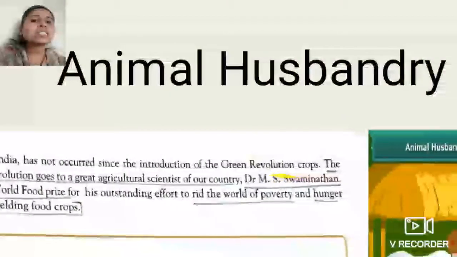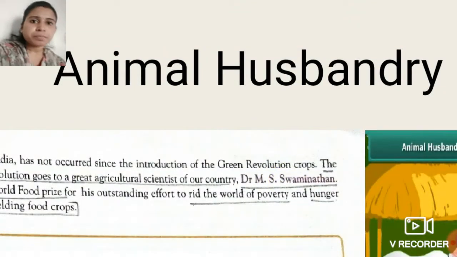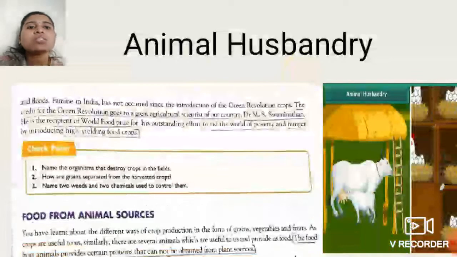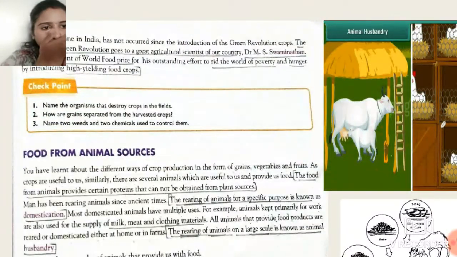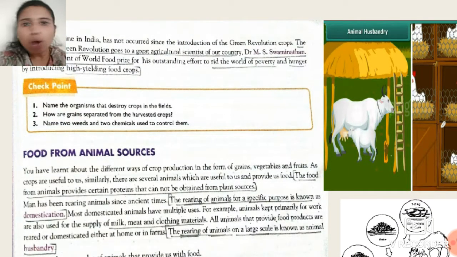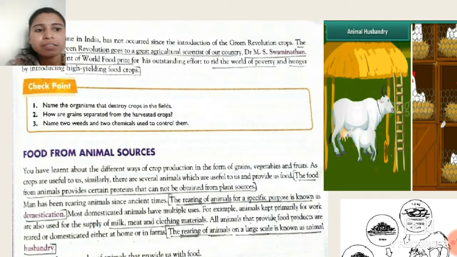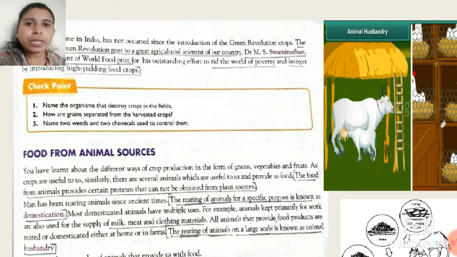Now, the next term is animal husbandry. So, what do you mean by animal husbandry? See students over here. We have already seen in the 7th standard that plants can prepare their own food. So, with the help of plants, we get food. But with the help of animals, we also get food.